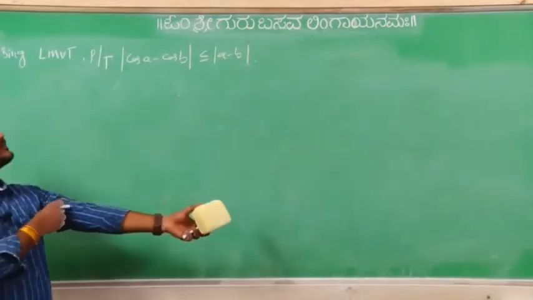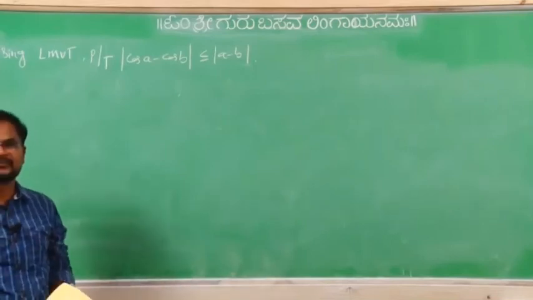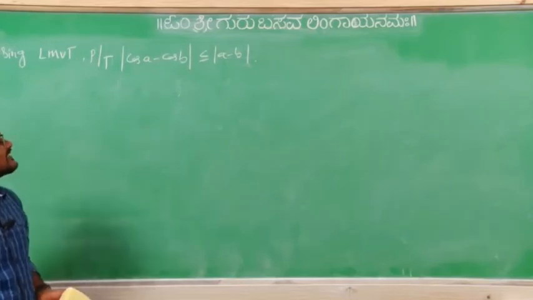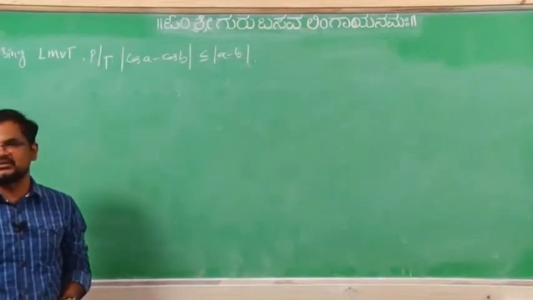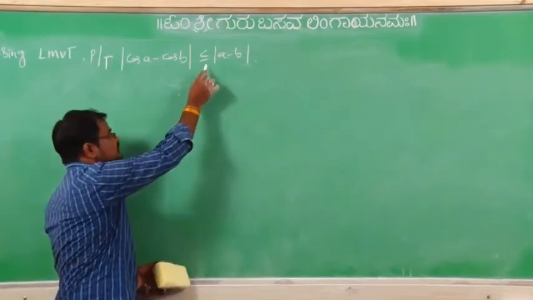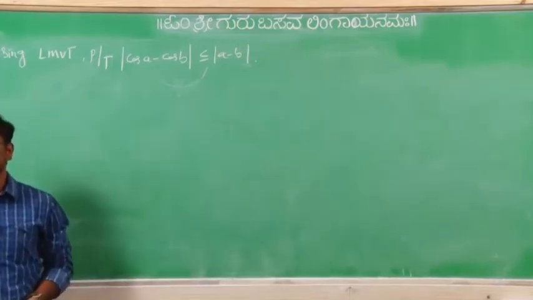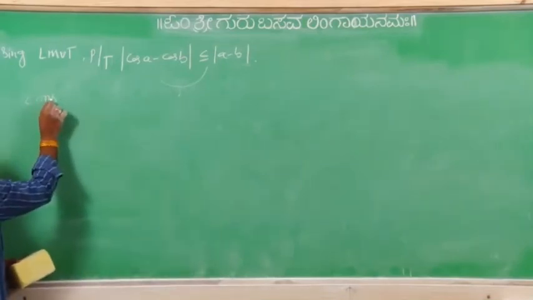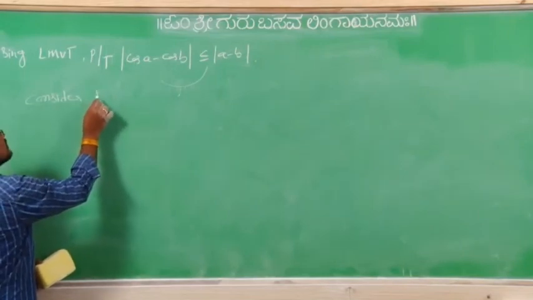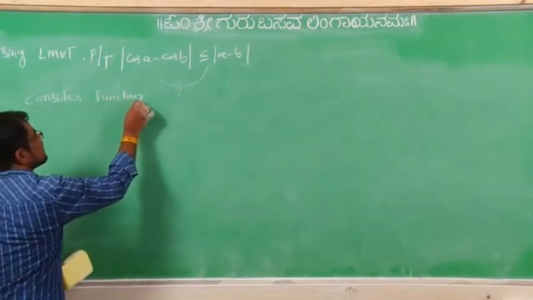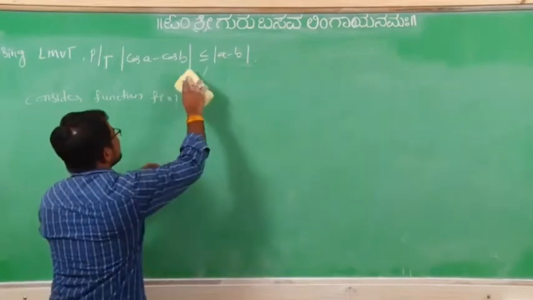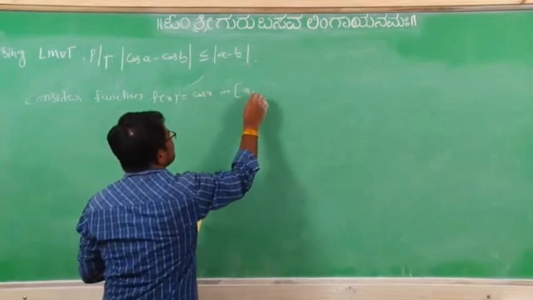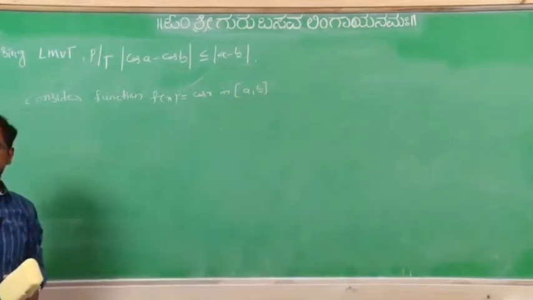Shall I give 1 minute to solve this one? Modulus of cos A minus cos B less than or equal to modulus of A minus B, like the previous problem only. In this one, which function is involved? The cos x function is involved, no? So you consider that function only. Consider the function f of x equals cos x in the closed interval [a, b], right?